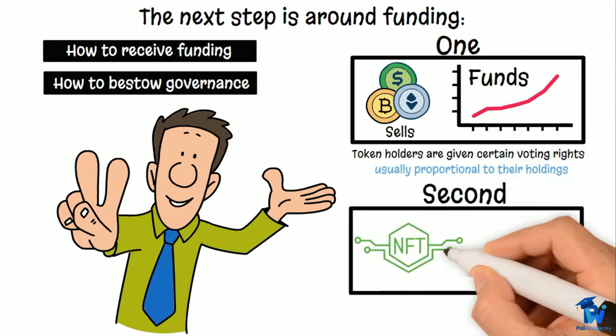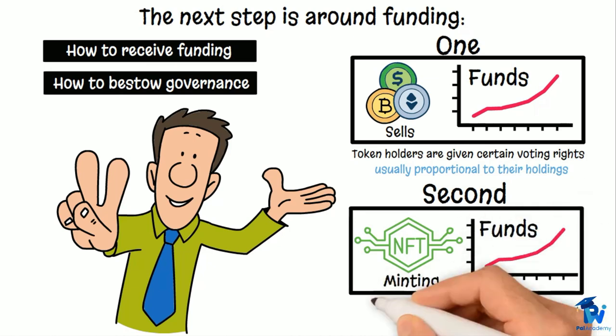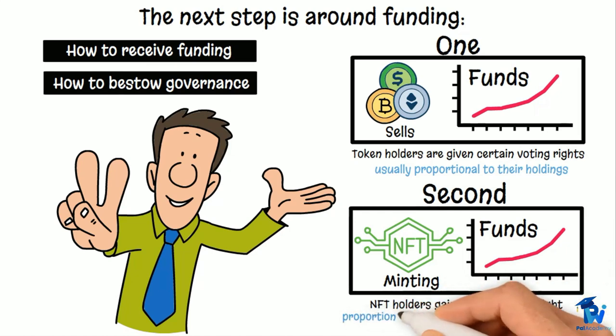The second method is specific to the NFT world, where a DAO can get funds raised from the minting of an NFT collection. In this case, NFT holders gain certain voting rights proportional to the amount they're holding, or in some cases depending on the rarity or type of the NFT.